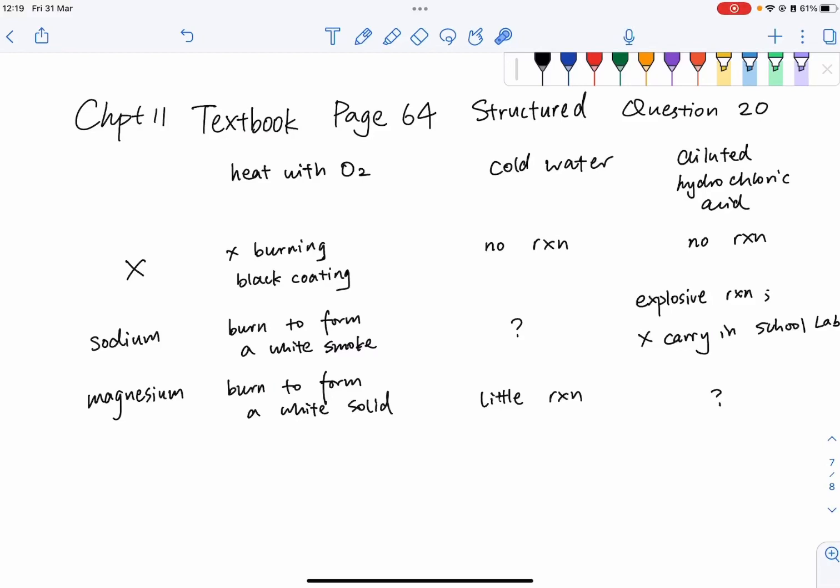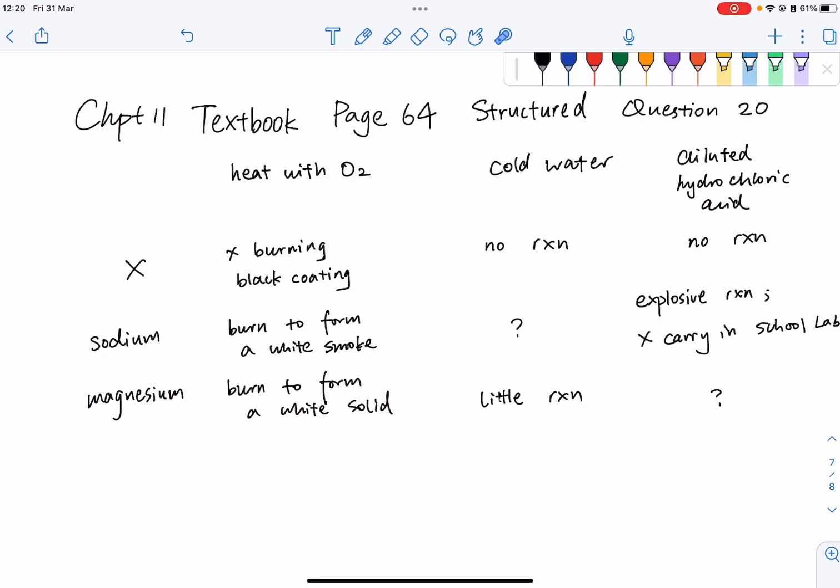So now let's turn to page 64 and take a look at structure question 20. The question here asks about the metal X, right? It lists 3 different reactions. One is heated with oxygen, another one is cold water, and the third one is diluted hydrochloric acid.